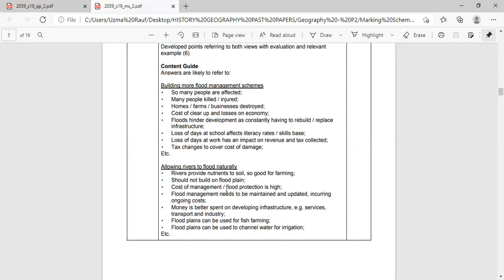Right? So now I have given two arguments in favor of statement B. It means that I have attempted the 4-mark question right now.